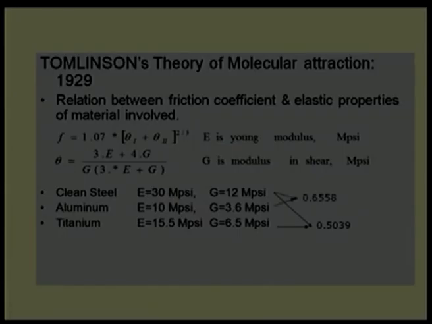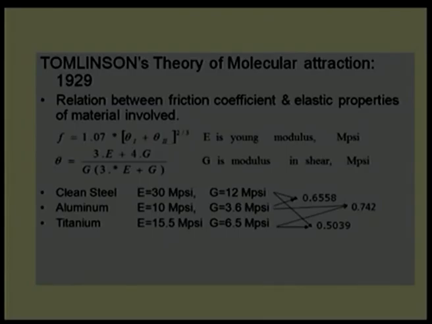If I use another material, say clean steel and aluminum, now here the coefficient of friction is increasing; this is the experimentally observed result. The reason is that G is reduced from 6.5 to 3.6, and E is coming from 15.5 to 10. Naturally, E and G are reduced, and that is going to give us a higher coefficient of friction. Take a third example, aluminum versus titanium. Here these are 2 weak, soft materials, and the coefficient of friction turned out to be 0.7.